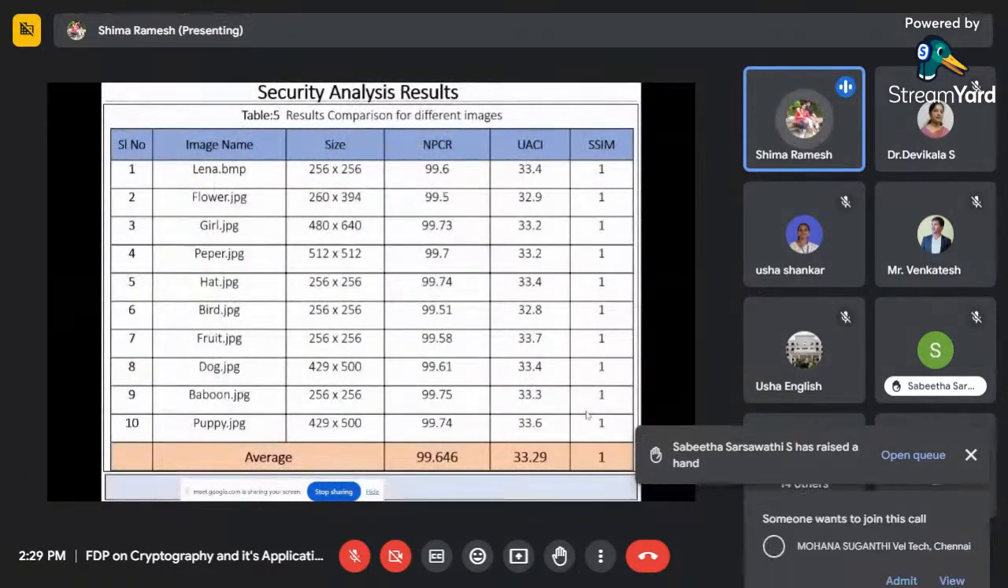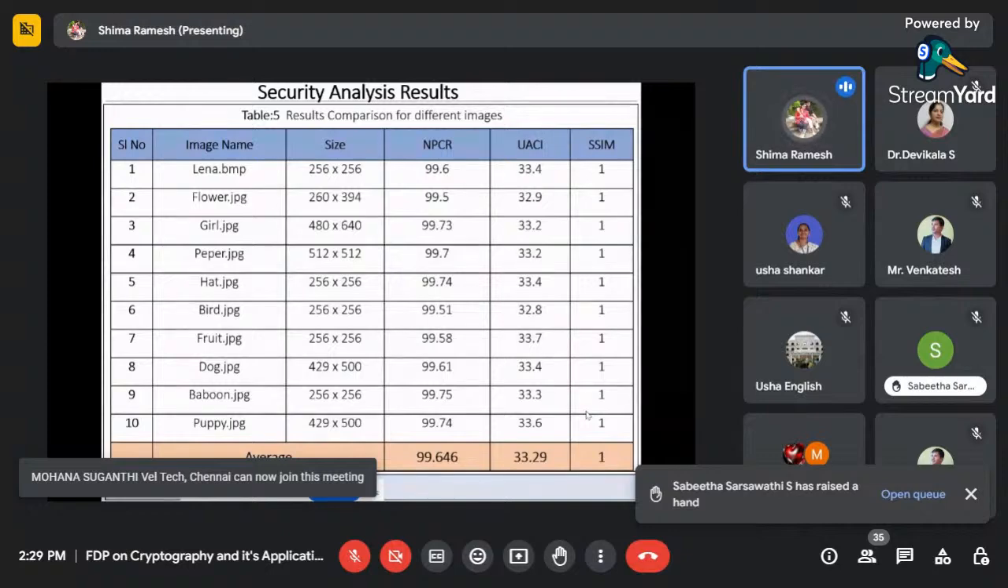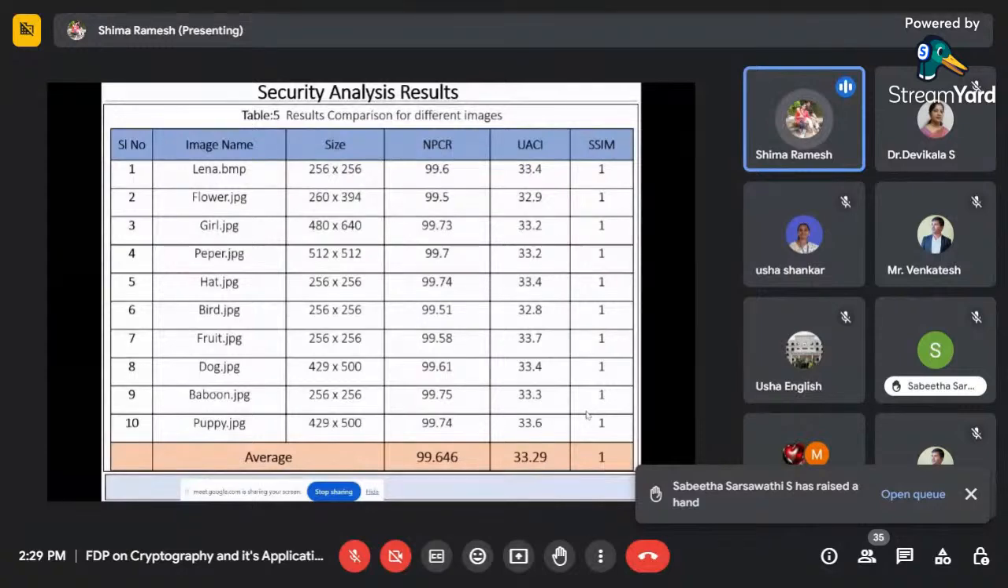So if we go with security analysis, what I have done is I have taken 10 random images, and these are the sizes of the images. Name of the image, size of the image, and I have calculated the NPCR, UACI and SSIM values. I got almost 99.6 for all the values, and the average is also 99.6, and UACI is coming near to 33. Which just proves that my algorithm is strong compared to the existing ones.